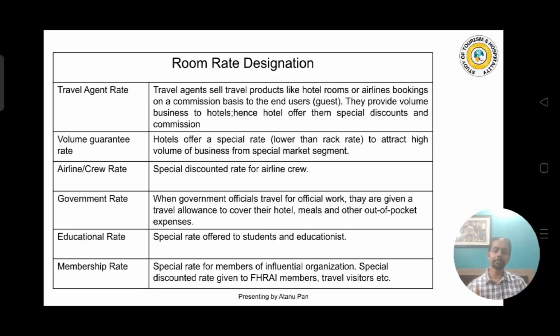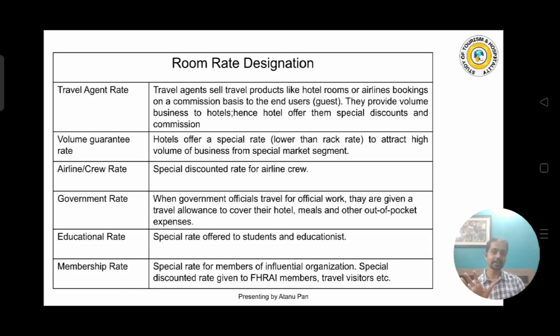Next is the membership rate. Membership rate means the hotels provide membership facilities for the regular guest. Okay, regular guest means the guest who is coming repeatedly. Maybe every year the guest is coming, or maybe every 3 months, or after every 6 months. And if the guest is coming repeatedly, it is better for the guest to take the membership.